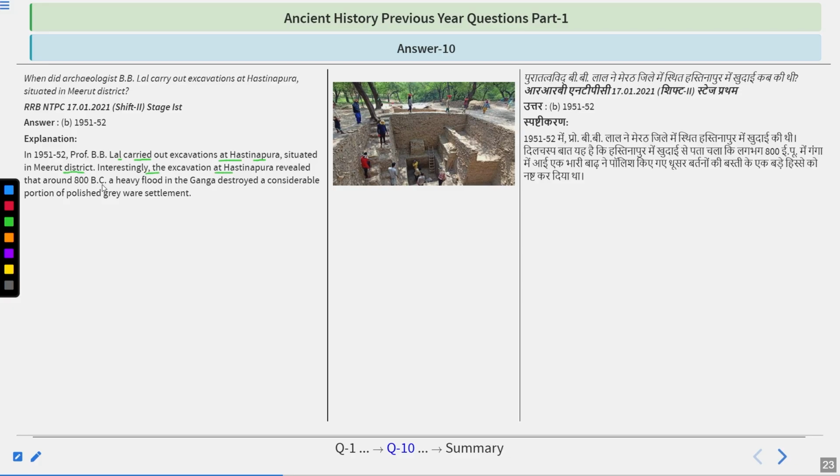Interestingly, the excavation at Hastinapur revealed that around 800 BC, a heavy flood in the Ganga destroyed a considerable portion of the polished grey ware settlement. So remember, Hastinapur is a particular site of this civilization, and the excavation was carried out by B.B. Lal.